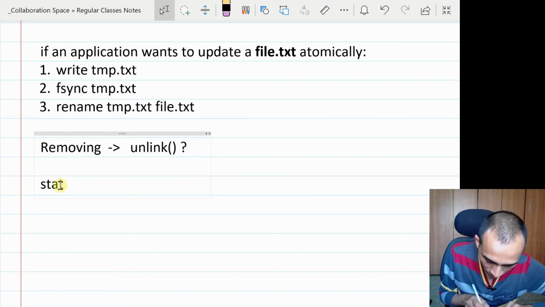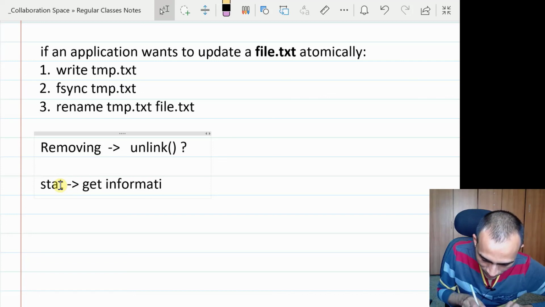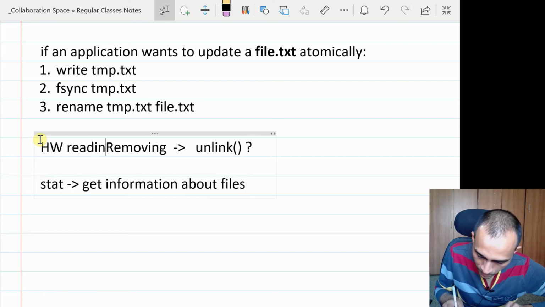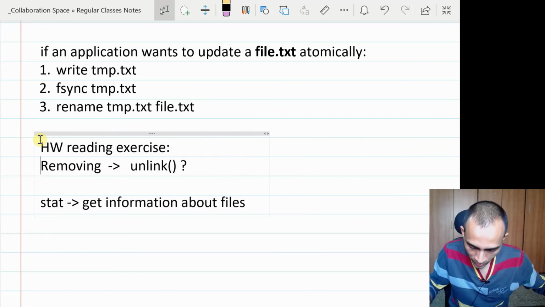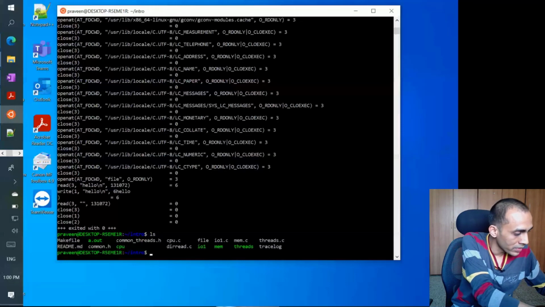And also read about the stat command. This stat command is basically used to get more information about files. Maybe I can just show you here, because let us say there is a file here, let us say just this file.